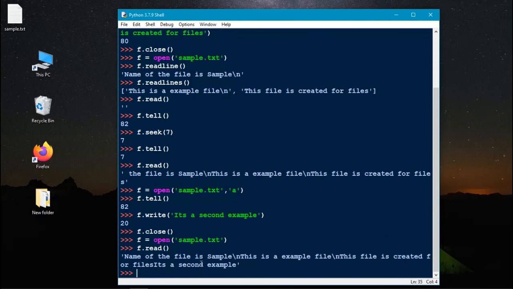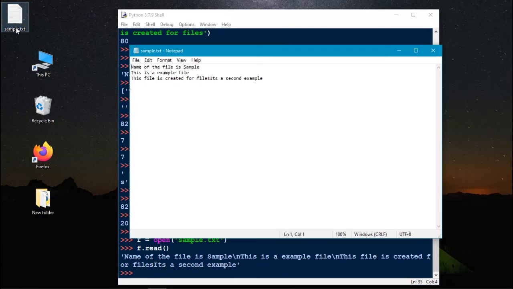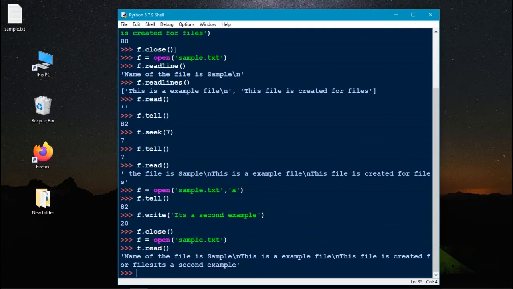Here you can see that 'it's a second example' is added at the end of the previous content in the file. Let's open our text file and see it. Here you can see these are the things that we passed at first, and this is the thing that we passed using append.